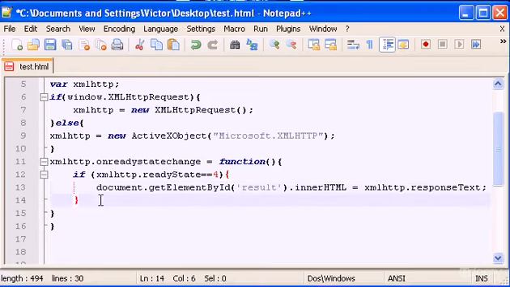Now that we are done with the function, I just have to type in here XML HTTP dot open, which is another method of the XML HTTP request object. This is the method that we will use.